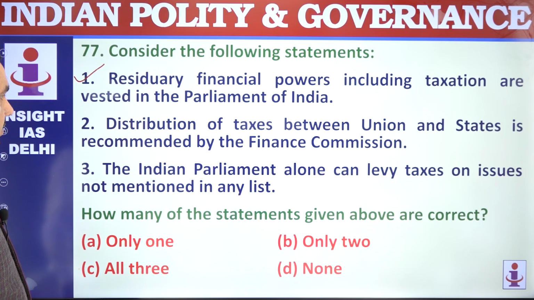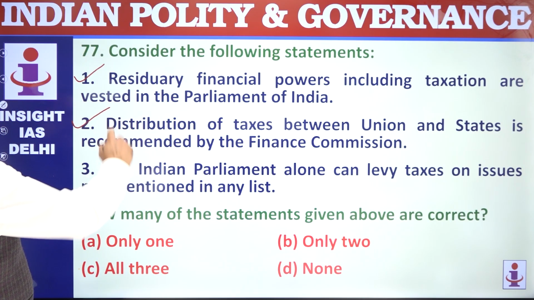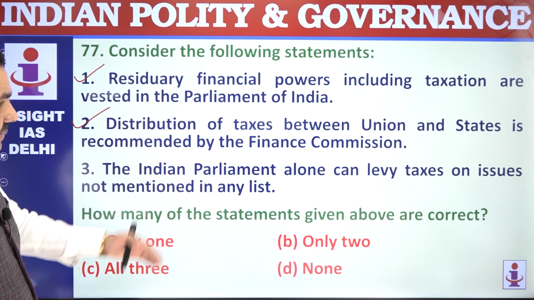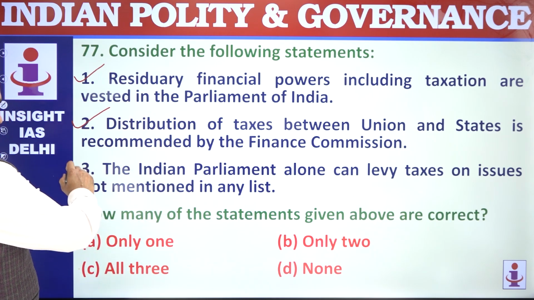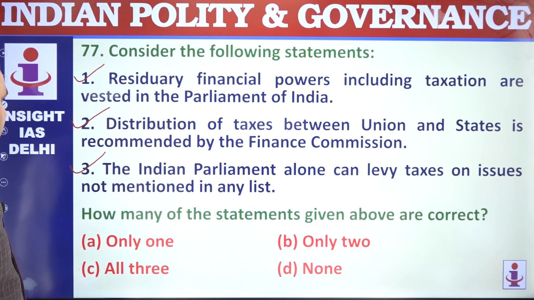Distribution of taxes between union and state is done through the recommendations of Finance Commission. Indian Parliament alone can levy taxes on matters not mentioned. That's correct. Basically, first and third are the same thing. All the 3.